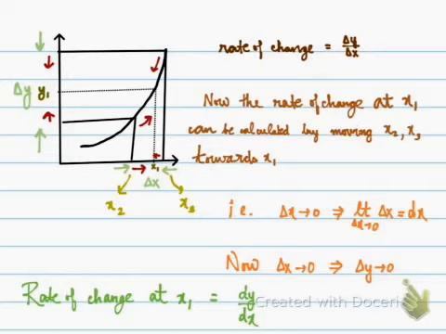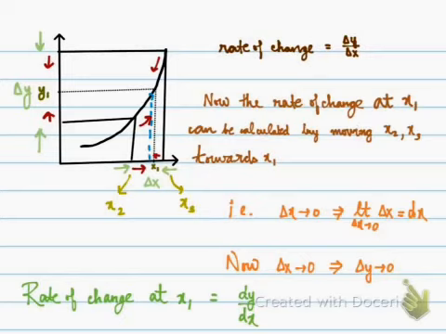The instantaneous rate of change is then more closely approximated, and when it comes near x1, like at this point, then we can say it has approximately reached it.